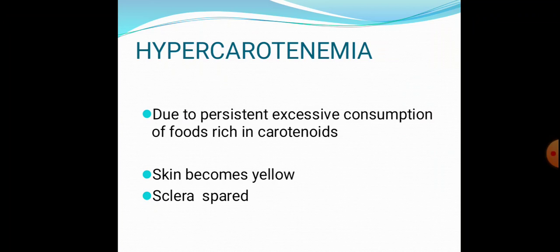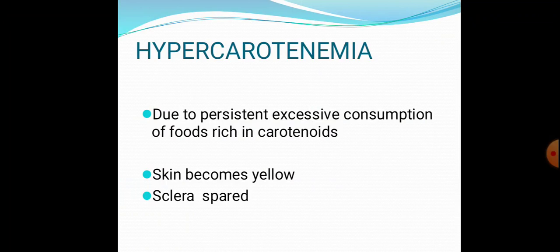Hope it's clear. As a summary, today we discussed the role of vitamin A in vision. We discussed the Wald's visual cycle. What are the two points in the visual cycle? Generation of nerve impulses and regeneration of visual pigments in the retina. Then we discussed the other roles. What are the other roles of vitamin A?